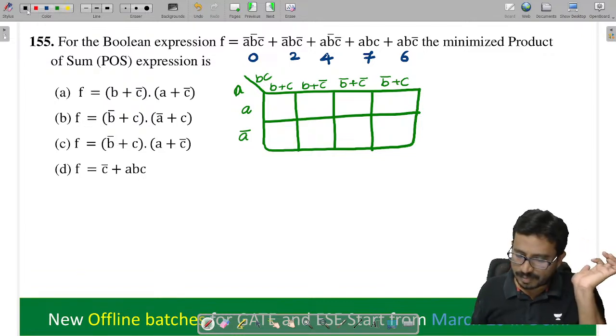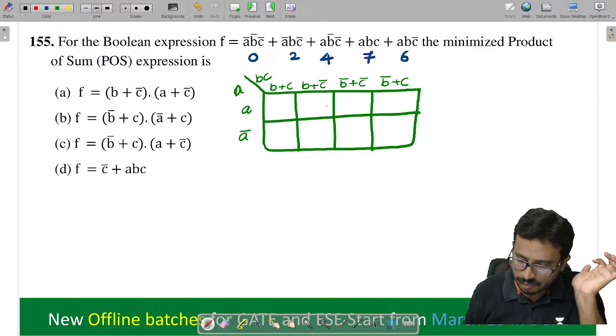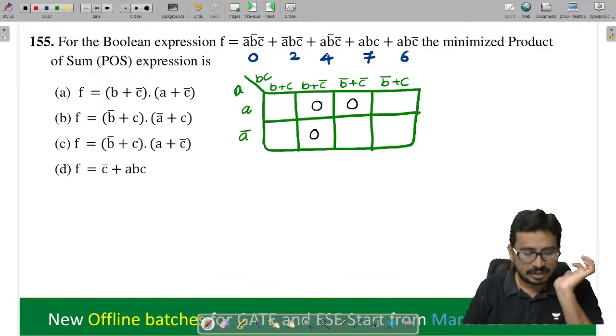So let's go for the max terms. Here 0, 1 is a max term, 2, 3 is a max term, 4, 5 is a max term, 6, 7. That's all, right?